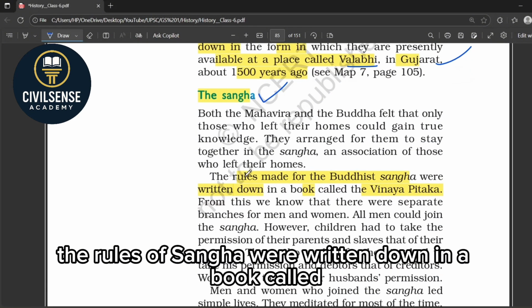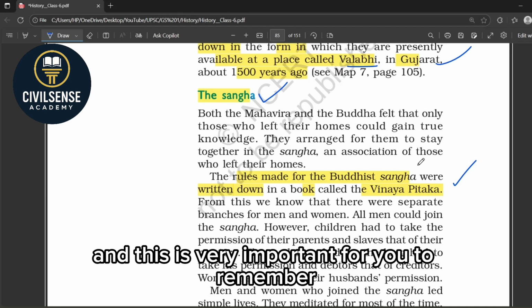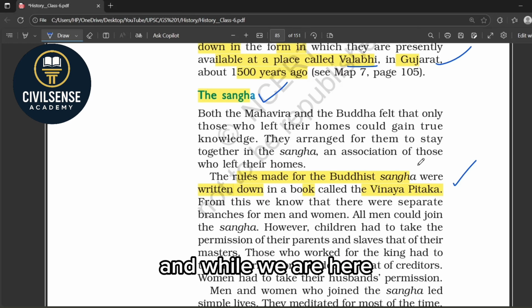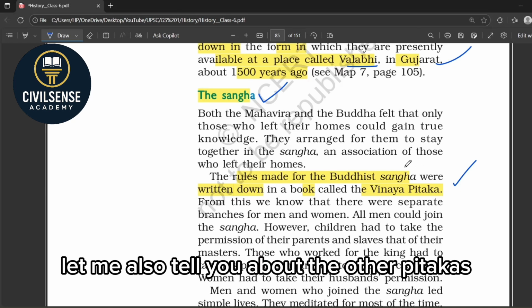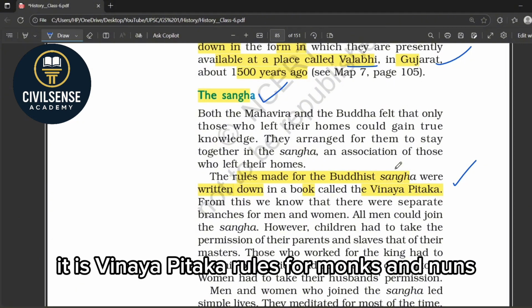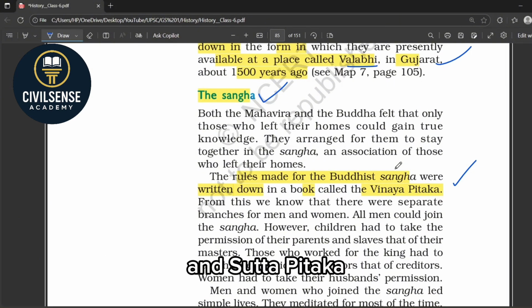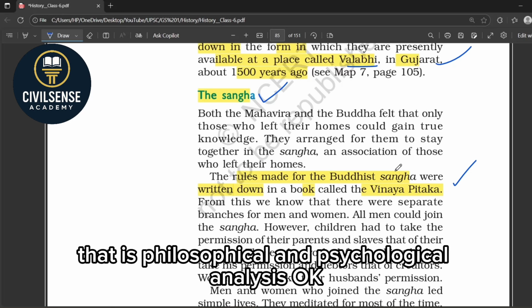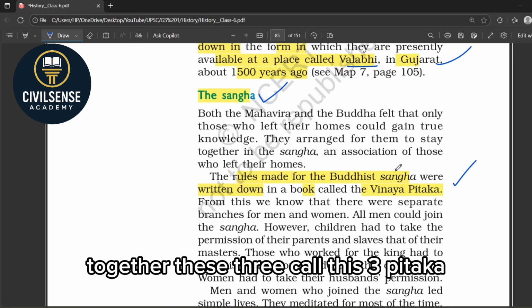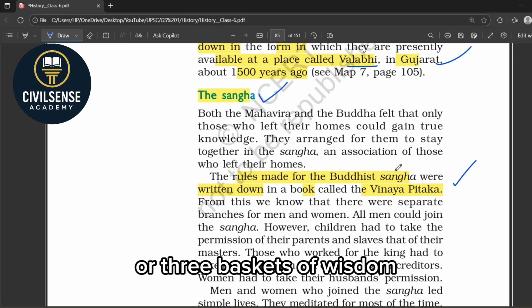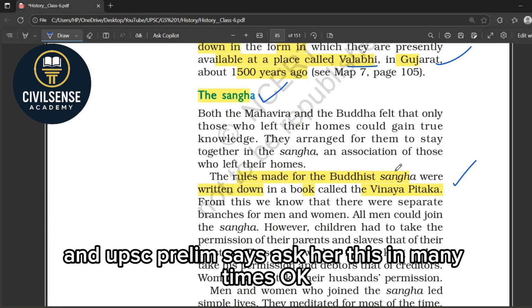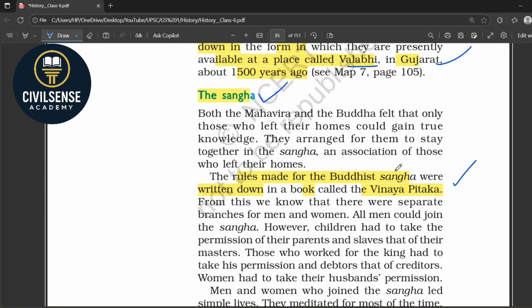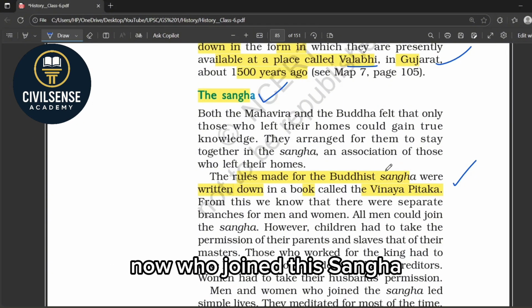Now, for Buddhists, the rules of Sangha were written down in a book called Vinaya Pitaka. And this is very important for you to remember, okay? And while we are here, let me also tell you about the other Pitakas. That is Vinaya Pitaka, rules for monks and nuns, and Sutta Pitaka, that is Buddha's sermon and teachings, and Abhidhamma Pitaka, that is philosophical and psychological analysis. Okay, together these three are called Tripitaka or three baskets of wisdom, and UPSC prelims has asked this many times.